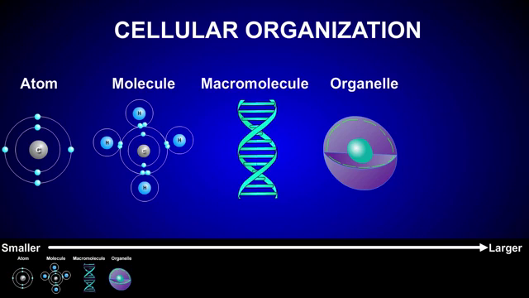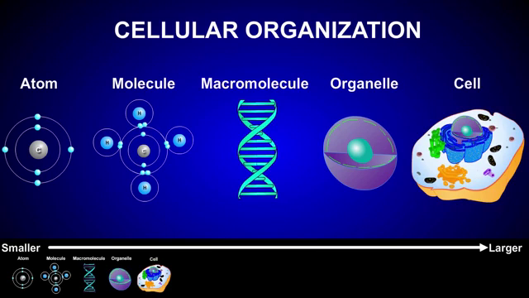Atoms, molecules, macromolecules, and organelles all combine to form a cell. A cell is the smallest level of organization that can be considered alive, and therefore is considered the smallest unit of life.